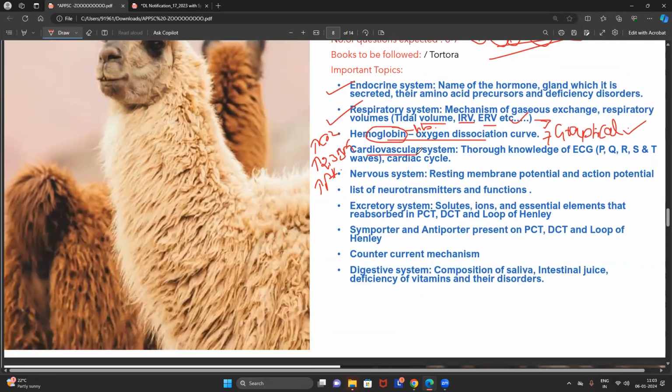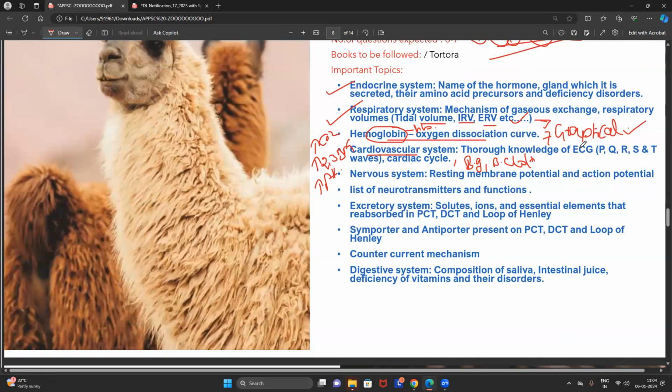When you look into the cardiovascular system, cardiovascular system and blood circulation are actually different. In blood circulation, you can expect questions from blood groups and blood clotting. In the cardiovascular system, they don't ask about the scheme of blood flow.